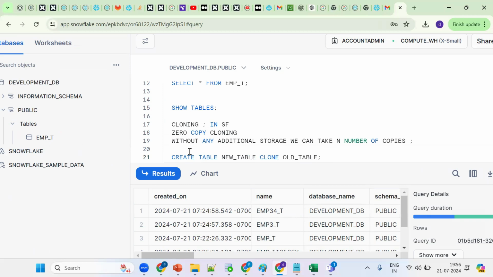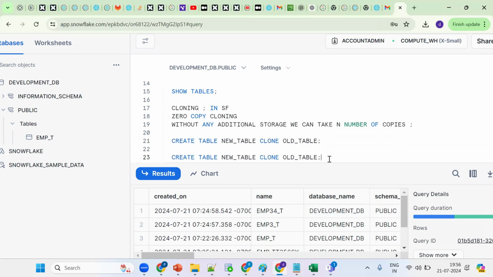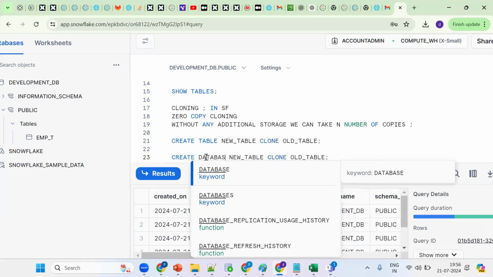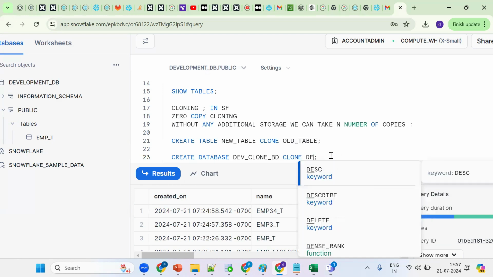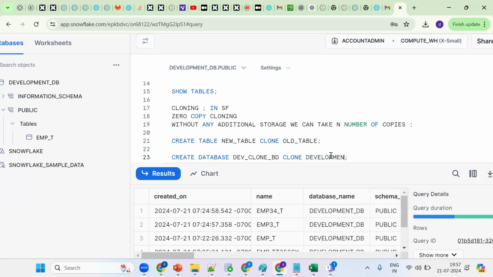Okay, suppose I go back here for understanding purpose. Now I want to create a database. Same thing, what is the syntax? Instead of table, put database. Suppose I want to name it dev clone db for understanding purpose. And what is the database name? My database name is development database. Now what exactly are we trying to do?